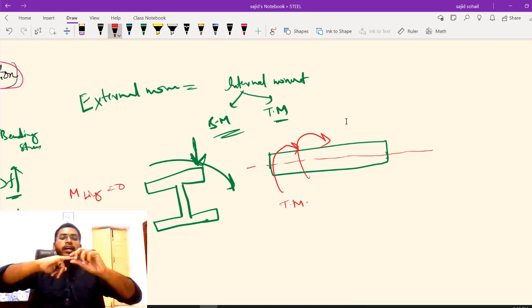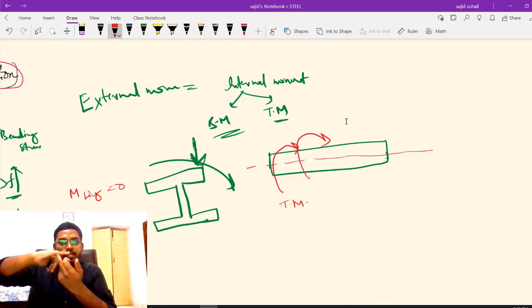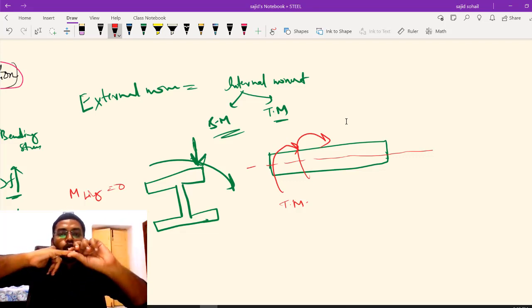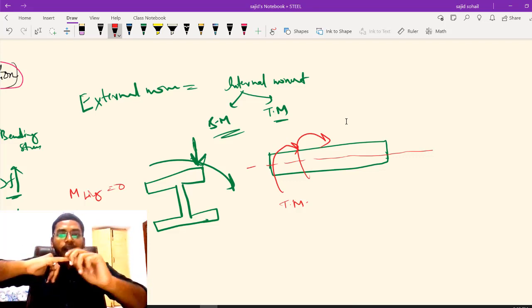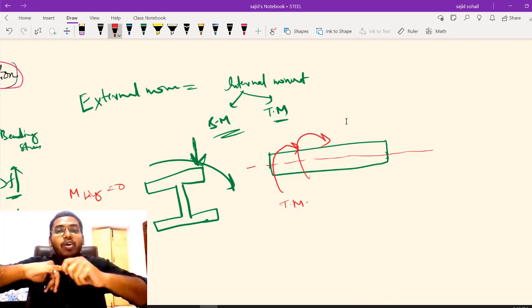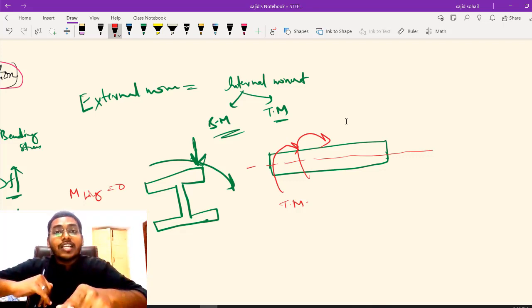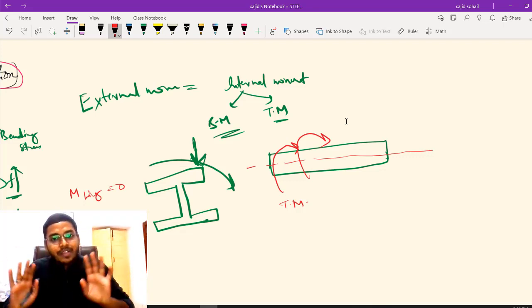Just take any finger, and this is your longitudinal axis, right? This is your longitudinal axis. Try to rotate it, as if you are turning the nut. So what is happening? You can clearly see your finger is getting twisted, right? Why? Because whenever the moment is acting along this longitudinal axis, that moment is called as what? Twisting moment. Simple. Understood?